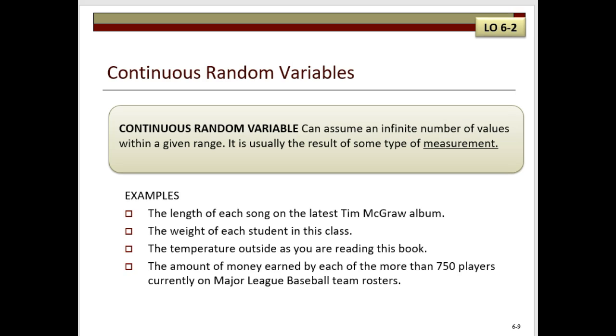Random numbers that can assume an infinite number of values within a range, usually the result of some type of measurement, are the ones known as continuous random numbers. Examples include the length of each song on the latest Tim McGraw album, the GPA of each student in this class, the temperature outside on an August day, and the daily closing price of the Dow Jones Industrial Average. On this slide are some additional examples as well.